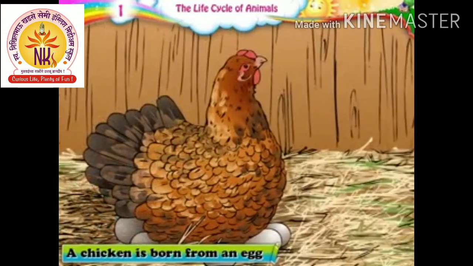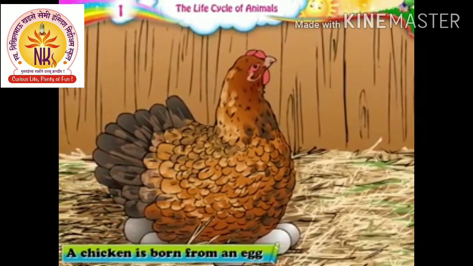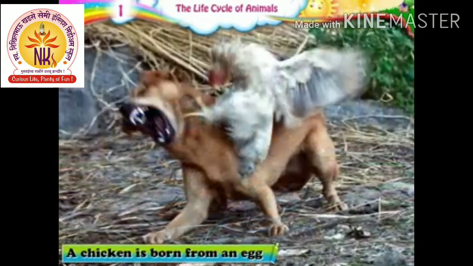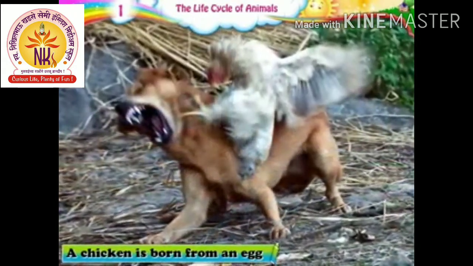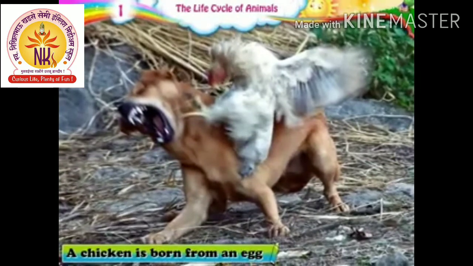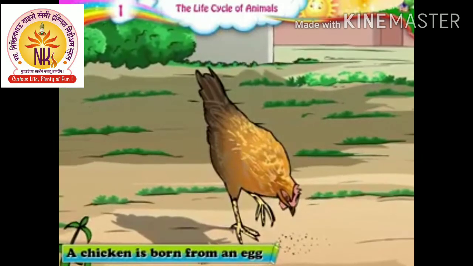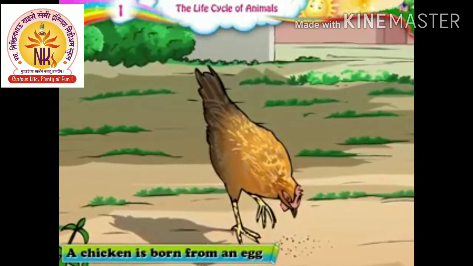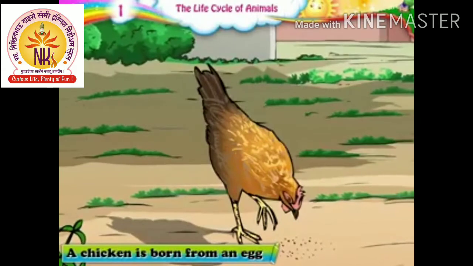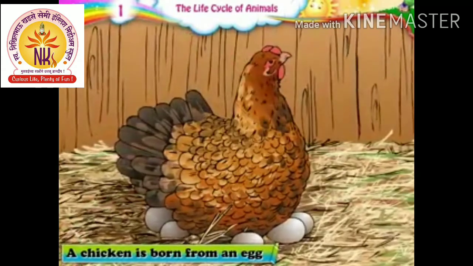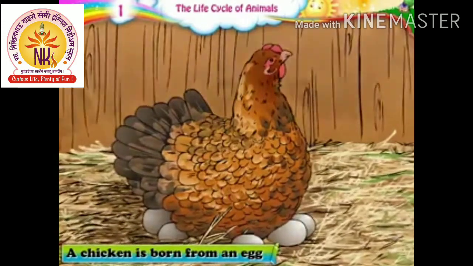When the hen is hatching her eggs, she does not come out of the coop. She guards her eggs ferociously and attacks all intruders. She comes out of the coop only when she is thirsty or hungry. Even if she steps out, she is back soon. The hen hatches her eggs for many hours in the day.